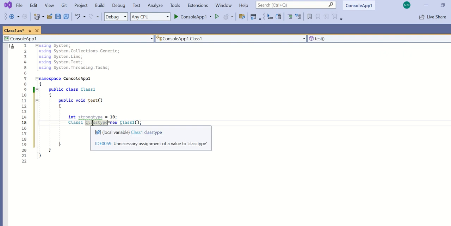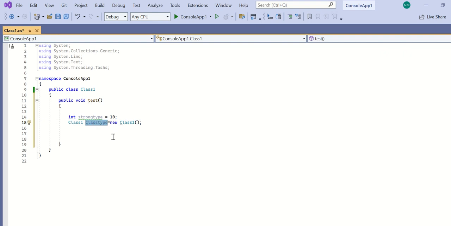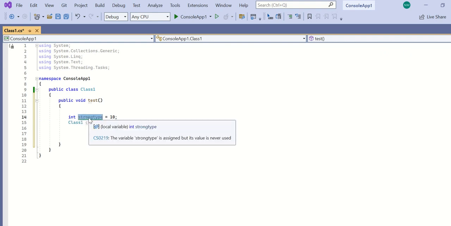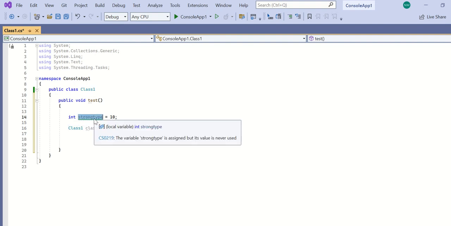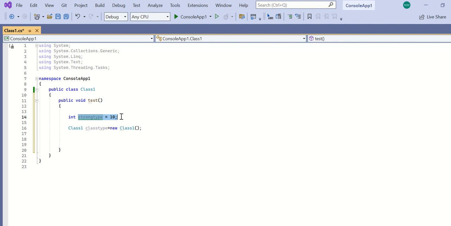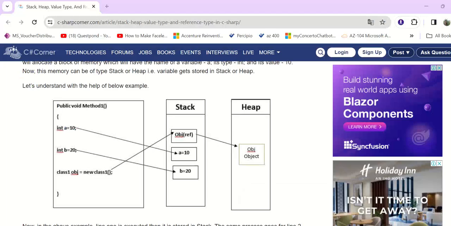So here this class type is a reference type and this is a value type. So how can you say that this is a reference type? Because here int a equal to 10, this value is directly saved in the memory. In the class type, let me show you this example. See here int a equal to 10 is written. Here a equal to 10 is directly saved in the memory.